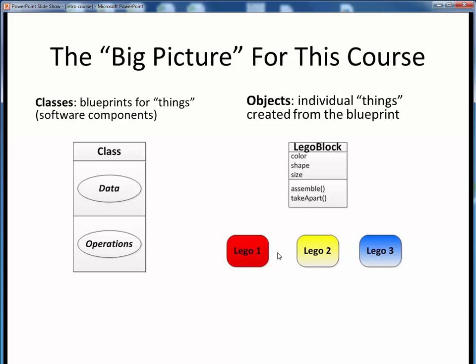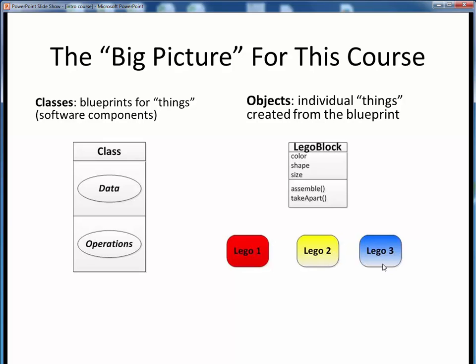Each object has its own name and color, but each is an instance of the original Lego class. For example, we might have a red 2x4 brick as Lego 1, a yellow 6x8 plate as Lego 2, and a blue 1x8 brick as Lego 3.